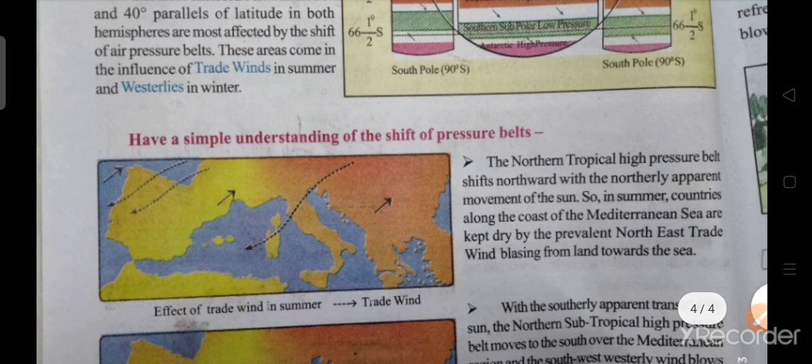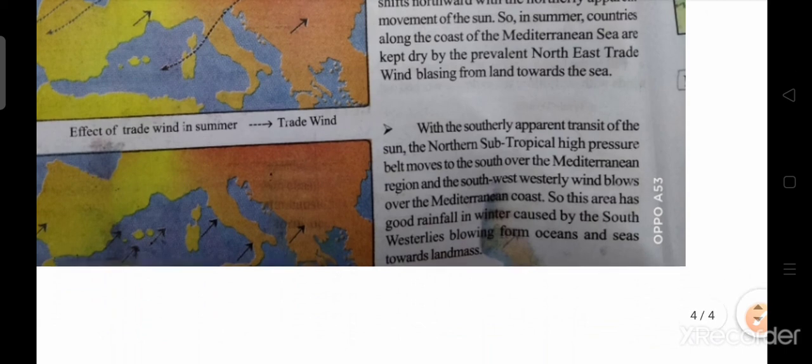These areas come under the influence of trade winds in summer and westerlies in winter. The northern tropical high pressure belt shifts northward with the northerly apparent movement of the sun. So in summer, countries along the coast of the Mediterranean Sea are kept dry by the prevalent northeast trade wind blowing from land towards the sea.